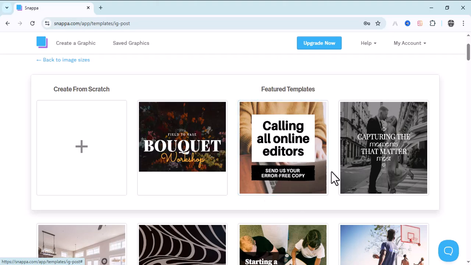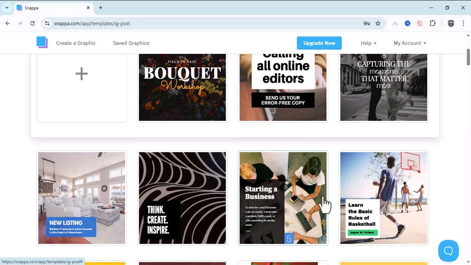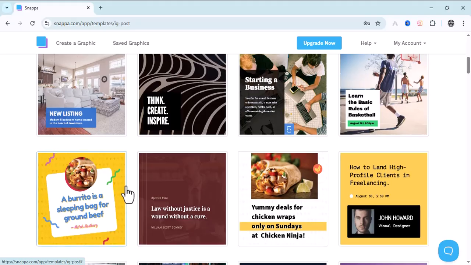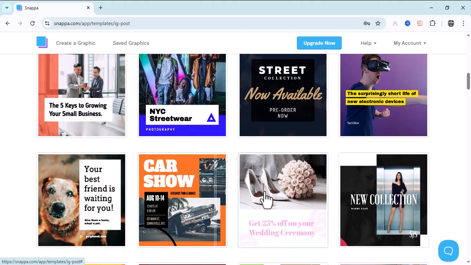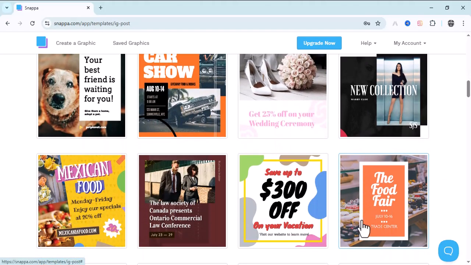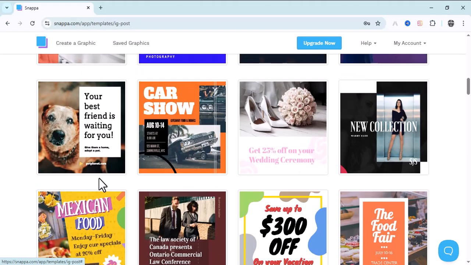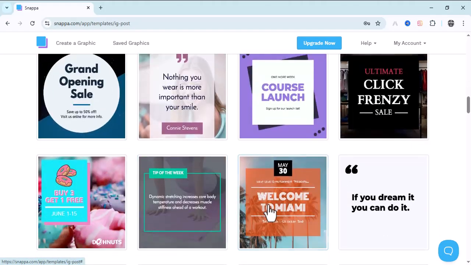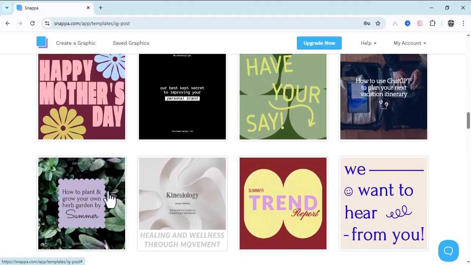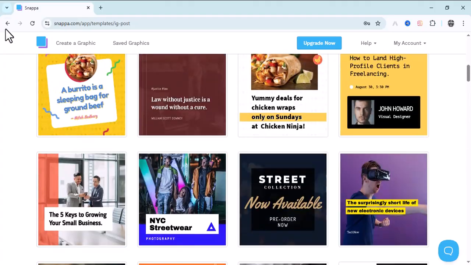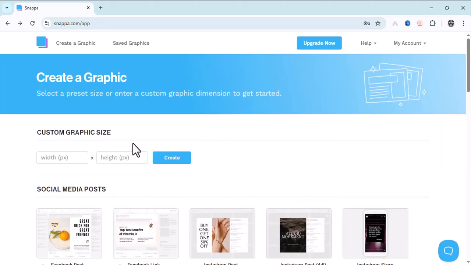So there are free versions that people don't need to pay for. Those ones are free, so you won't be paying. But there are some paid ones that you will have to pay to use. Those paid ones are those people getting paid using Snapper guys. You can also list yours, and when someone uses your templates, you will get paid for it. You can see these are beautiful templates guys. So that's just how it works guys.